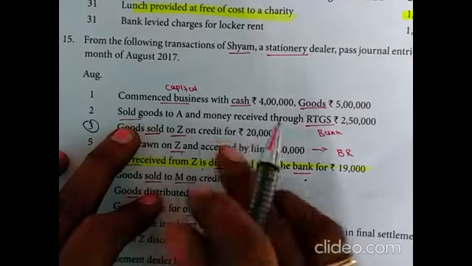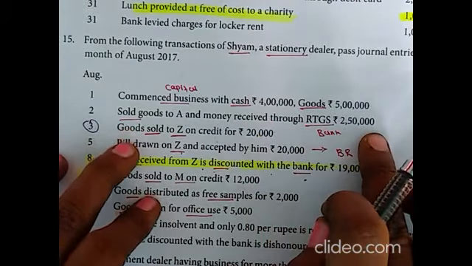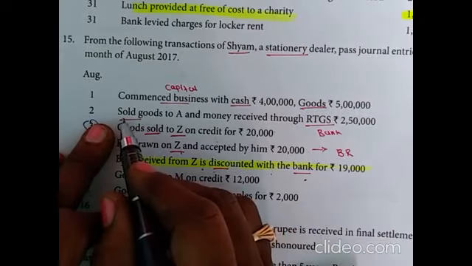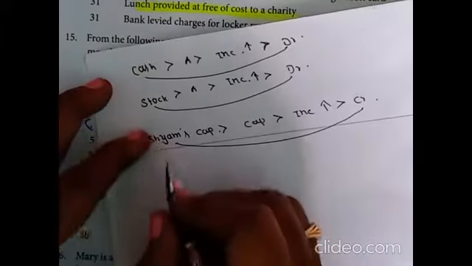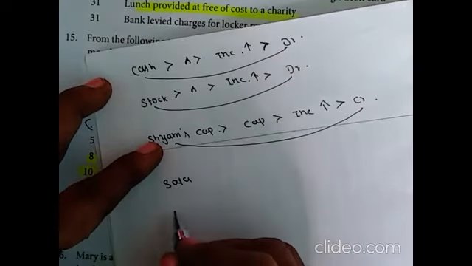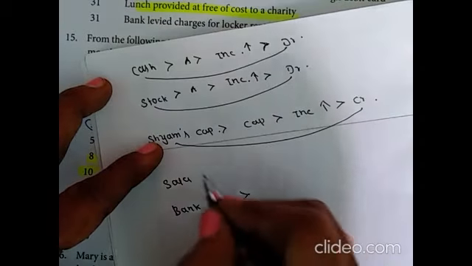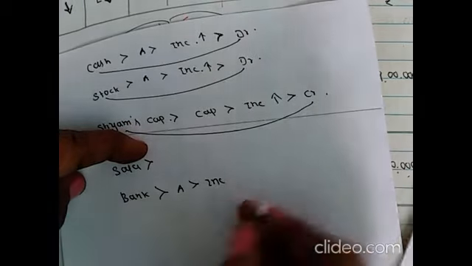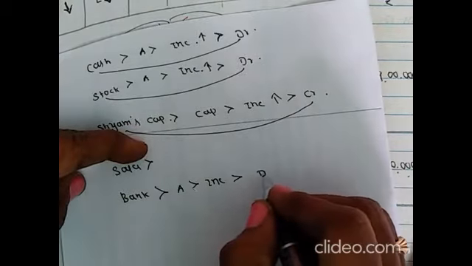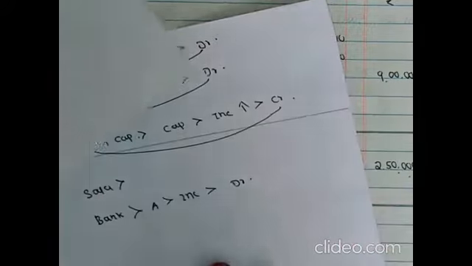Sold goods to A and money received through RTGS, bank 2,50,000. The involved accounts are sales and bank. Bank is an asset. Asset increase, bank balance will increase, so debit. Asset account increase, debit.